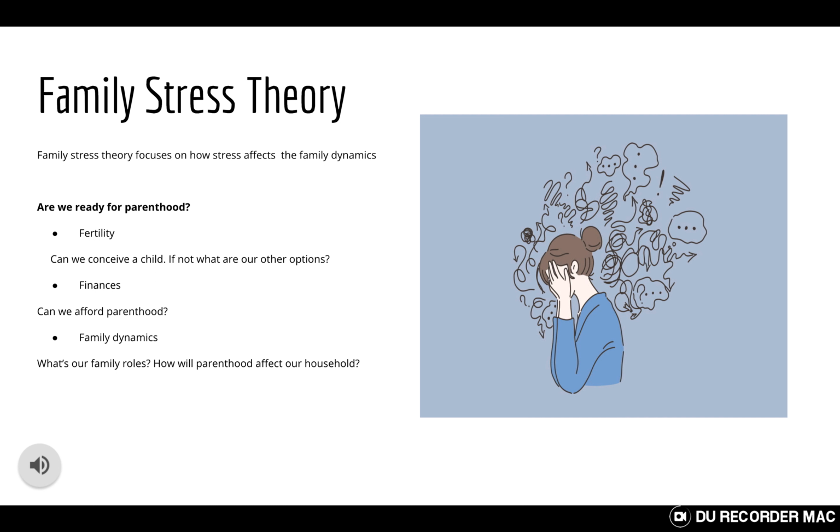And it's said that most couples around the world are stressed because of finances. The finances aspect of taking care of children will always be expensive. You have a child to take care of, most likely from birth until they graduate high school or reach 18 years old. How does this affect our family dynamics?